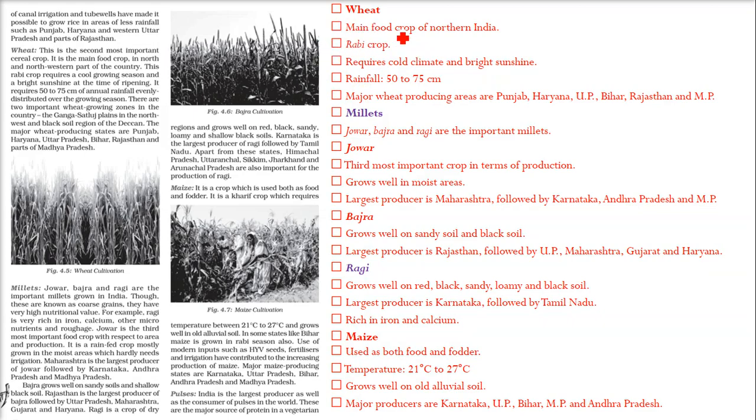Wheat. So this is the main food crop of northern India. Wheat is a rabi crop. This is a picture of wheat cultivation. It requires cold climate and very good bright sunshine, because the grain has to ripen. So that is why it requires bright sunshine. The rainfall needed is around 50 to 75 centimeter, and major wheat producing areas are Punjab, Haryana, UP, Bihar, Rajasthan, and MP.